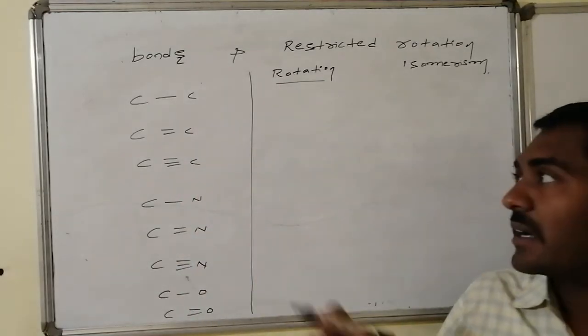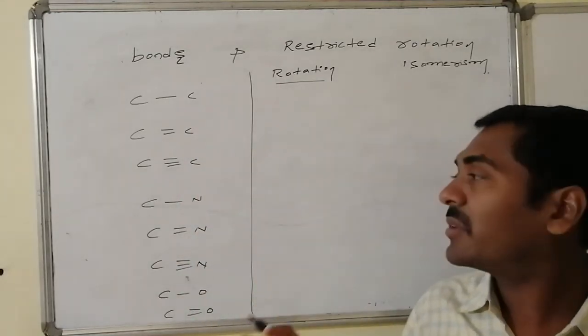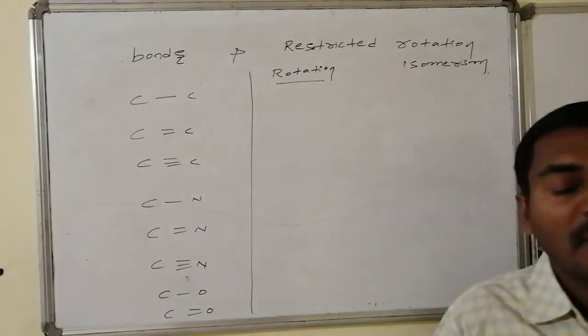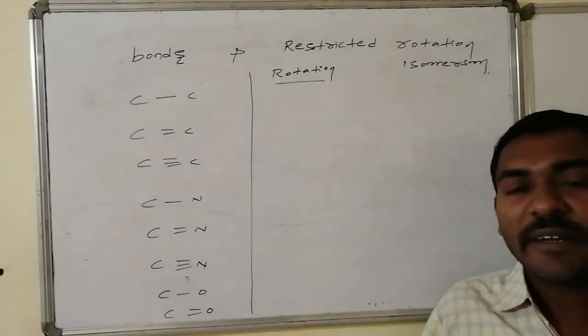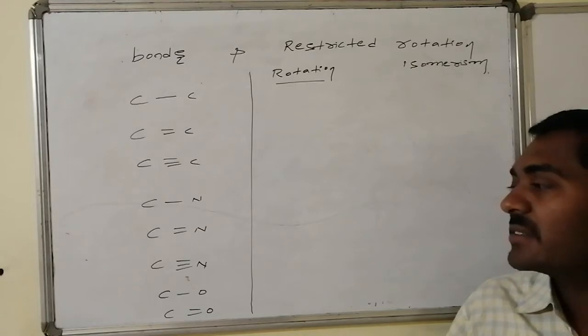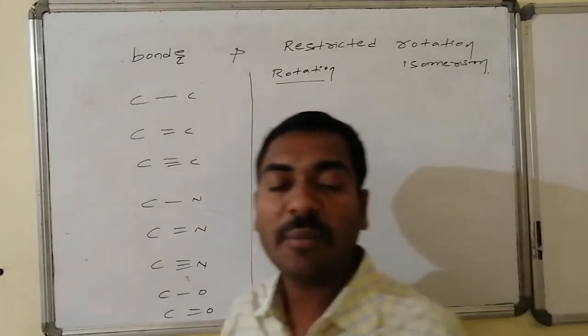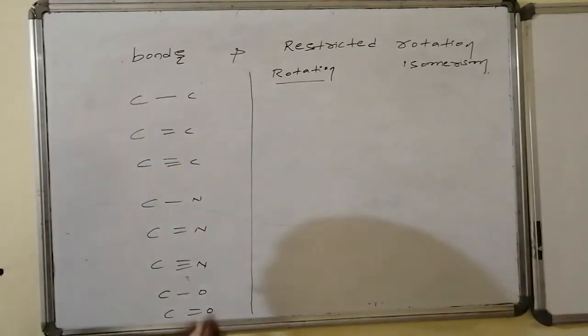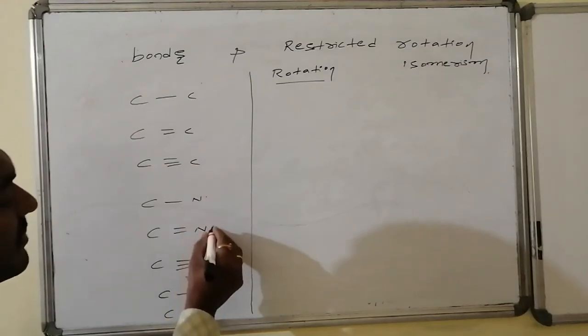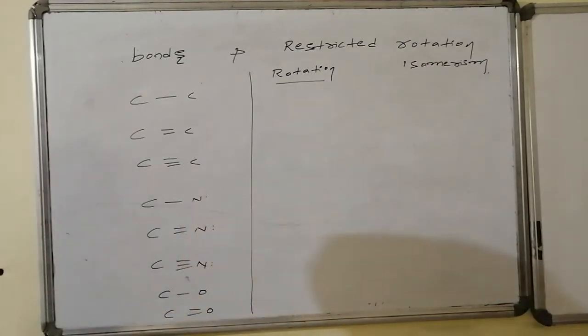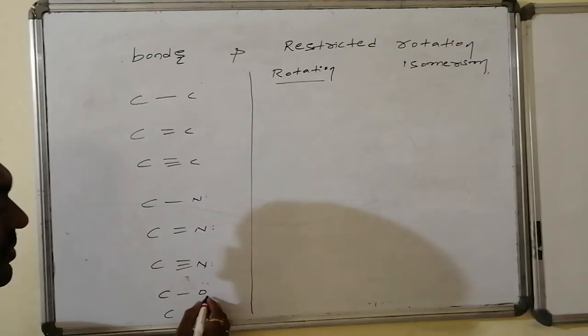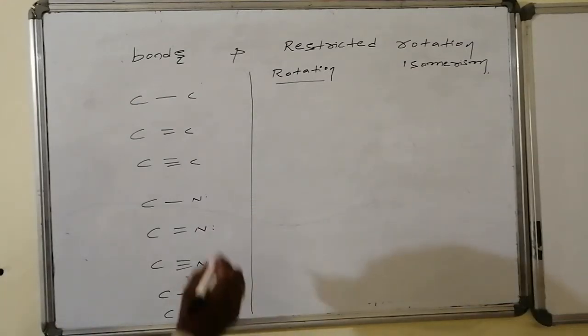Here the bonds: carbon-carbon single bond is there, double bond is there, triple bond is there, and carbon with heteroatom like nitrogen, single bond, double bond and triple bond are there, because the maximum number of bonds that can be formed by nitrogen is 3, because it has a lone pair. Similarly, oxygen can form a maximum of 2 bonds, and it has another valency.